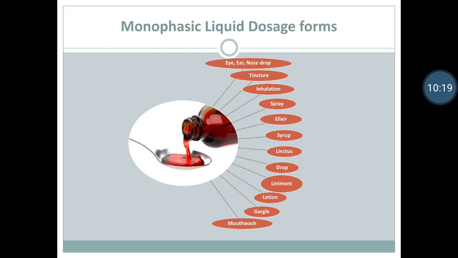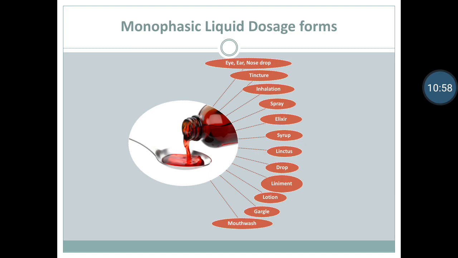Next is linctus. Linctuses are viscous, liquid, oral preparations that are generally prescribed for the relief of cough. They have demulcent, sedative or expectorant action. Drops. Drops are generally used for small children as well as elderly patients. They contain potent medicament and are used for oral administration.